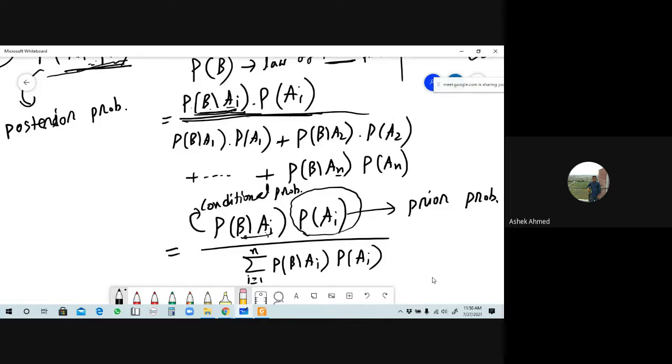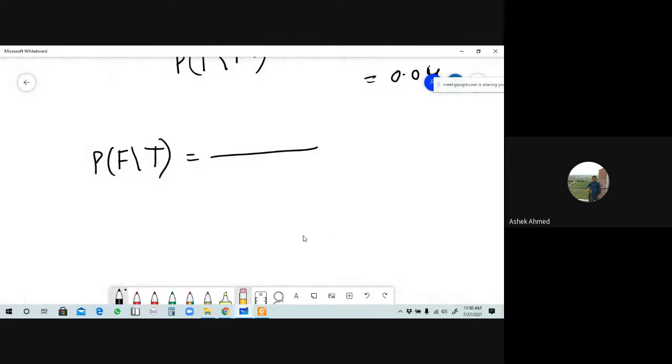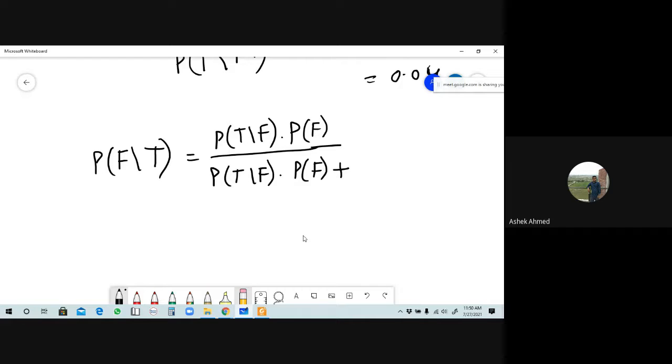So from here we can say that কি হবে, that will be probability of T given F, understand? ইনটু probability of F divided by, এখানে numerator যা আছে you can write directly the numerator here, this is T given F into probability of F, but যেহেতু আমাদের law of total probability, so that will be sum, this represents tall.